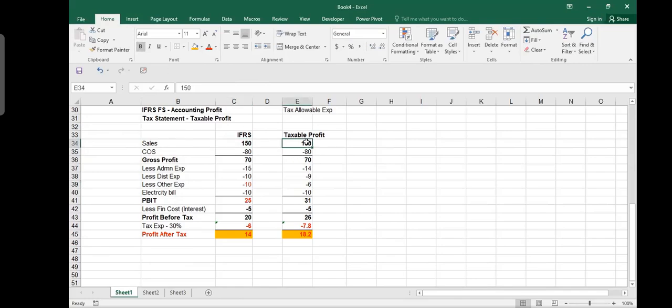They say, if you generate this $150 revenue, they will only allow the expenses which were necessary to generate this revenue. If I took my guest on a dinner and I paid some $100, the tax department does not accept this, because they say that this $100 you are paying for the dinner is not for generating this revenue. This is not cost of sale. This is not cost of material. This is not cost of electricity.